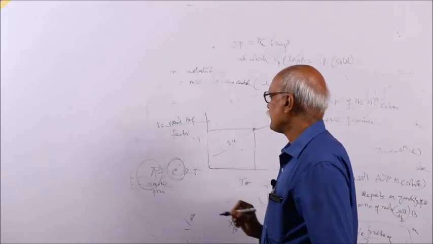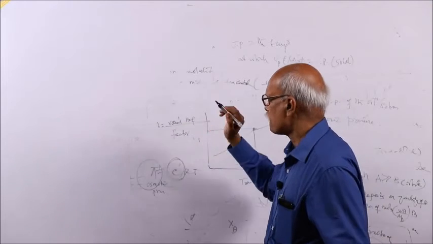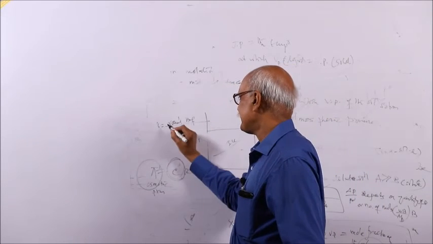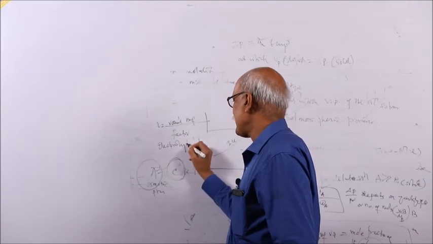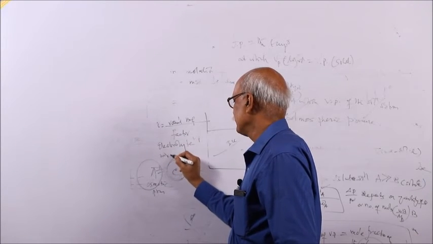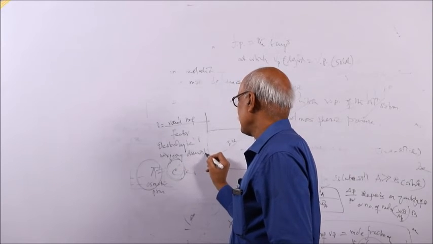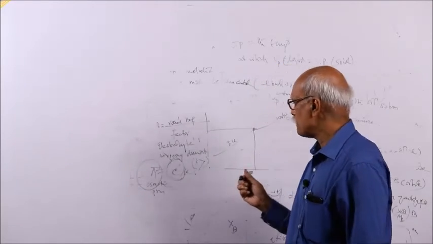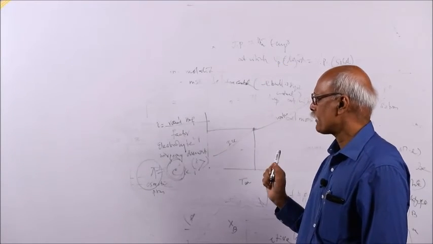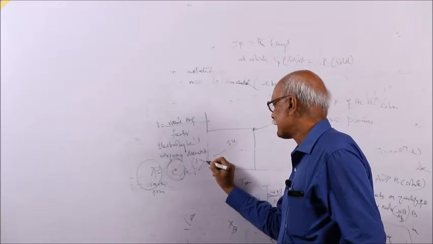For electrolyte undergoing dissociation, i is greater than 1. Previous year a question is asked, what will be the value of i when the solute undergoes dissociation? Because more number of particles will be there, i will be greater than 1.